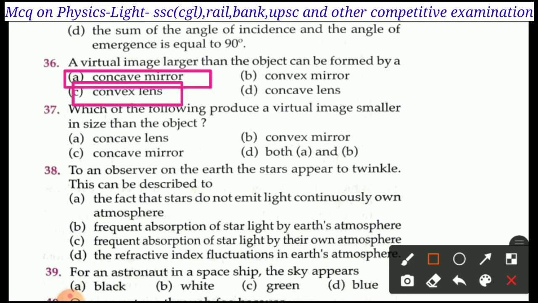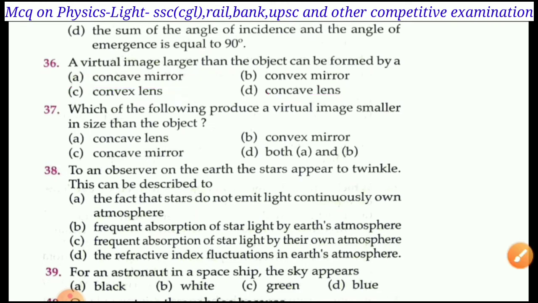Otherwise, convex mirror and concave lens make a virtual image smaller than the object. Options A and C are both correct, but there is no option for both. Here option D should be A and C both. So A and C is the correct answer.